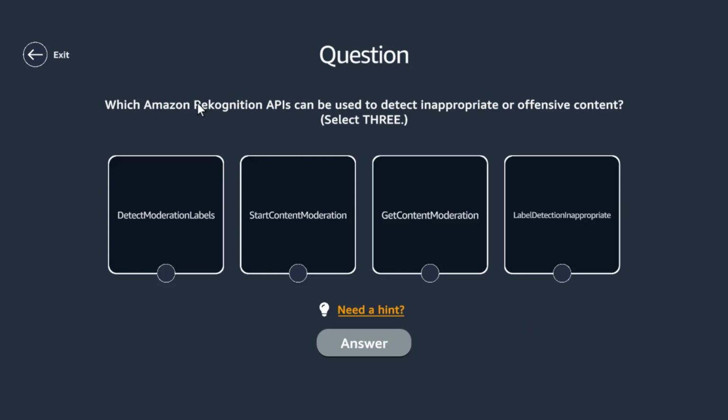Okay. Which Amazon Recognition APIs can be used to detect inappropriate or offensive content? Oh, they didn't teach us that. Select three. Hmm. They didn't teach us that. I think I will just go with this. Start content moderation. Let's click on the documentation.